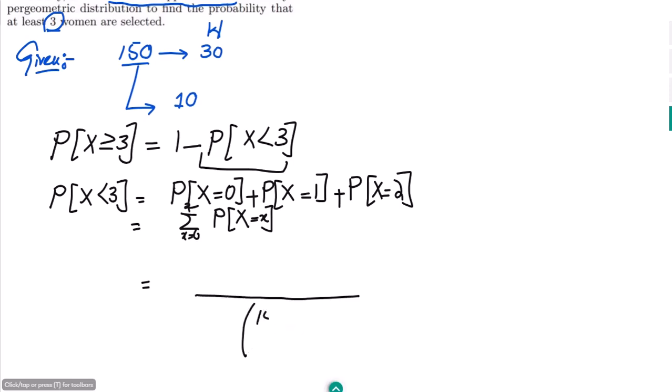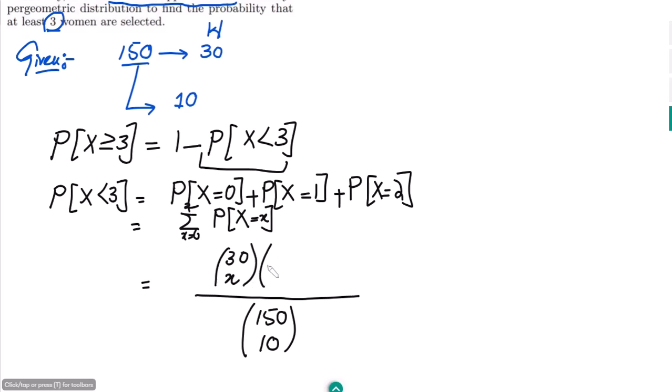The total number of items is 150, out of which 10 are selected. Then, the number of women among the total items is 30, from which we select x items.